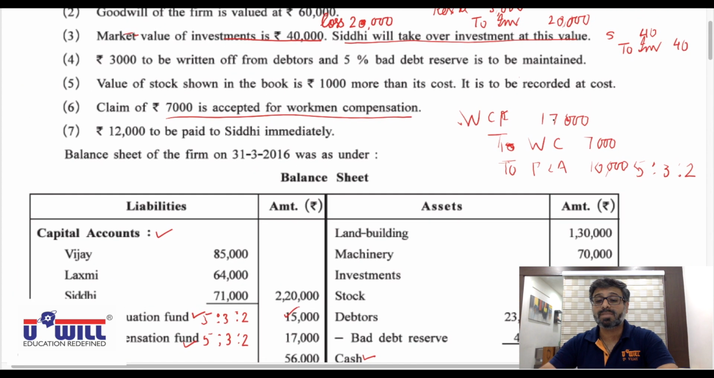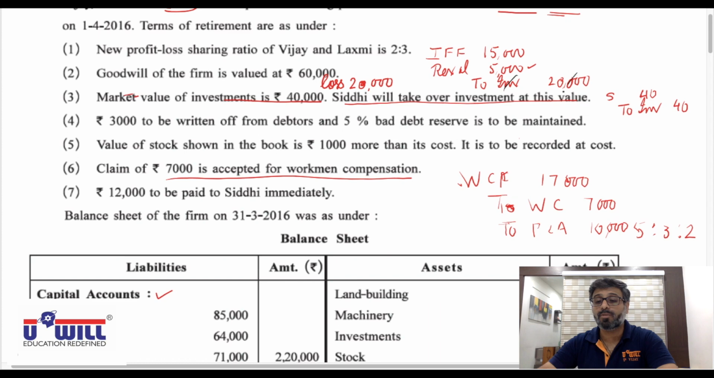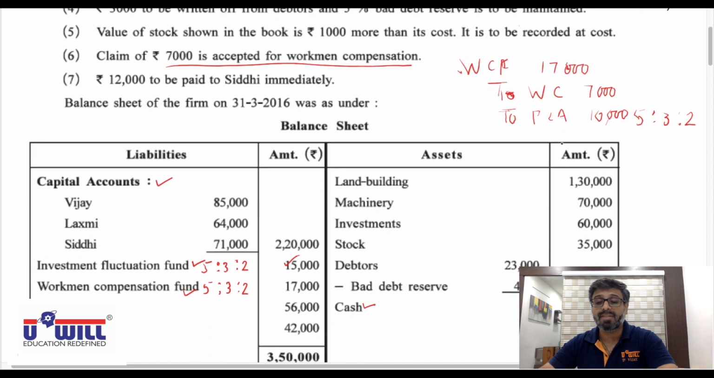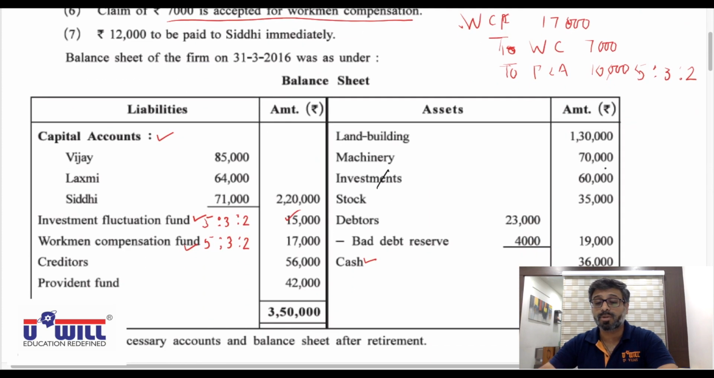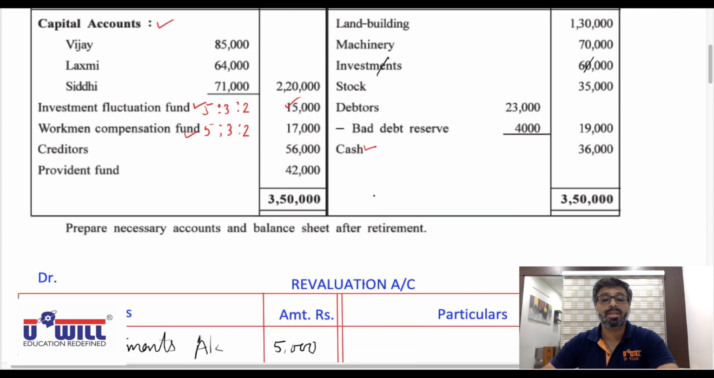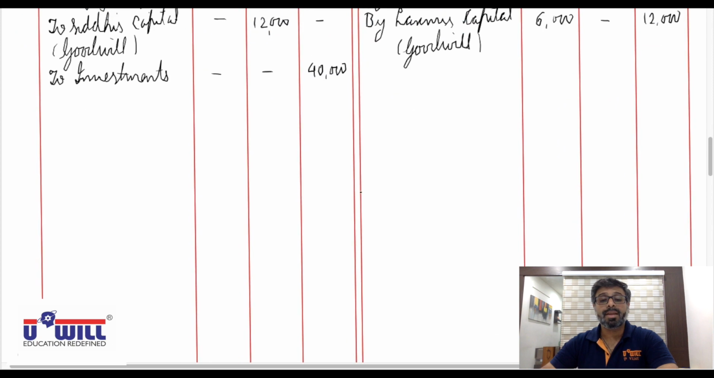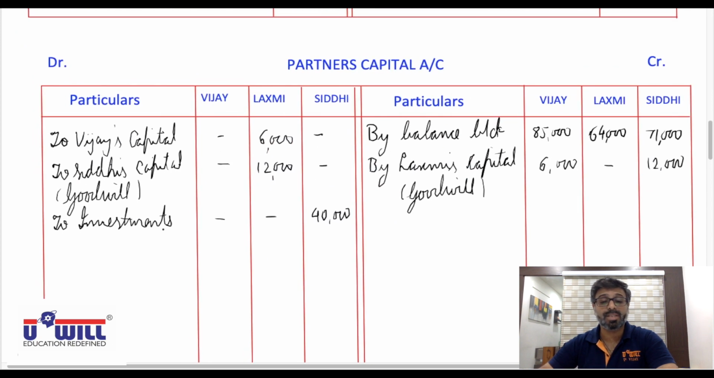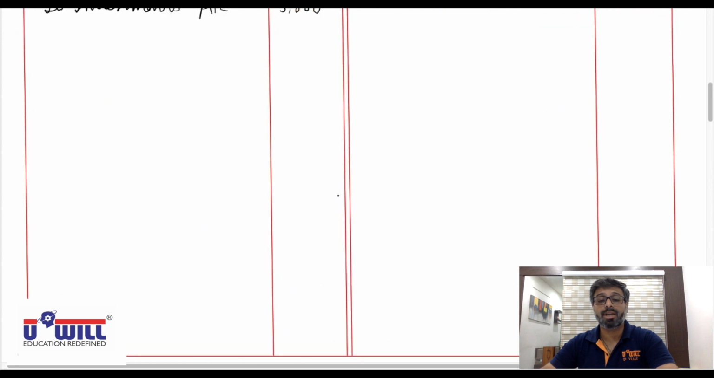Okay, to investment first with 20,000 and then with 40,000. So entire investment of 60,000 gets closed from the balance sheet. It will not come in the balance sheet since partner has taken over the investment. Single effect only. In partner's capital account debit side to investments in Siddhi's column 40,000.